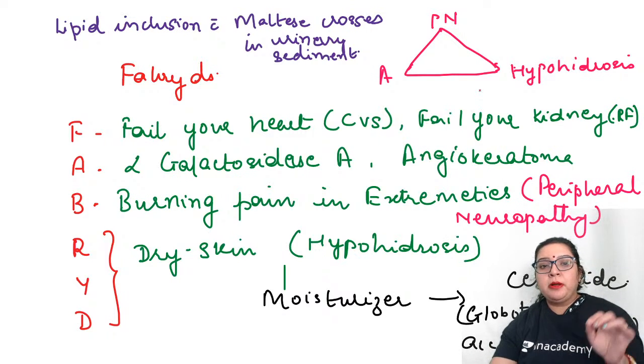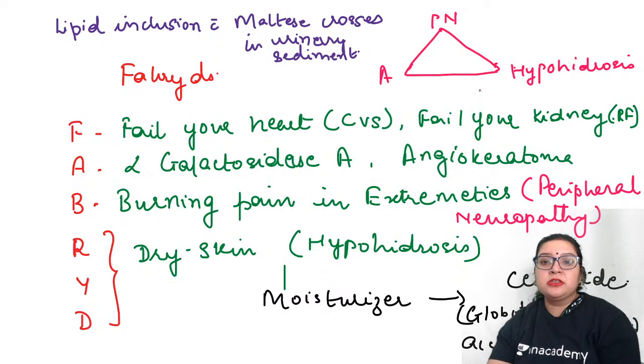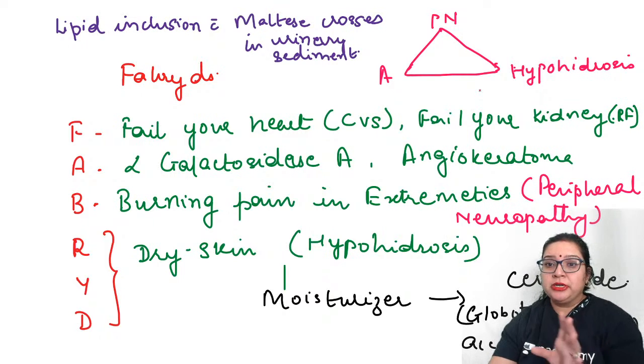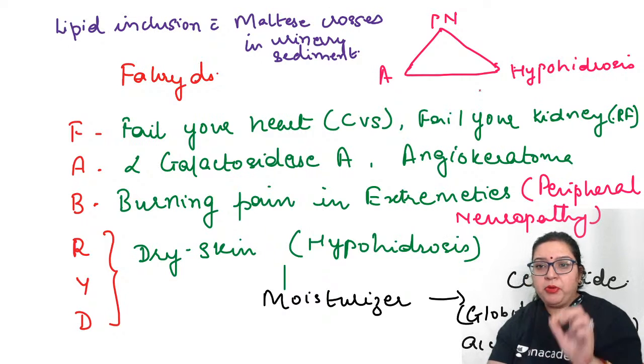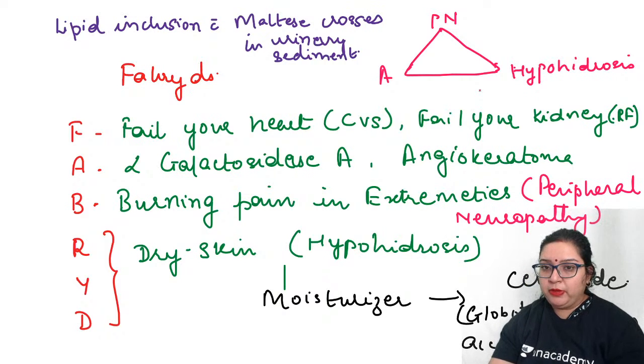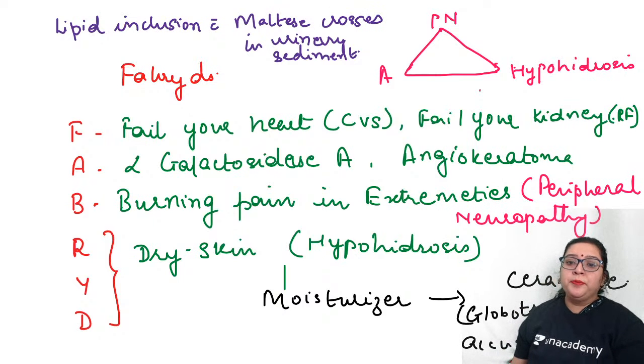Now let's talk about the third thing, that is Fabry's disease. Fabry's disease has a triad. You can see here I have drawn a triangle. A very important question is asked about Fabry's disease. The first part of the triad is peripheral neuropathy. PN means peripheral neuropathy. Second is angiokeratomas, and third is hypohidrosis.